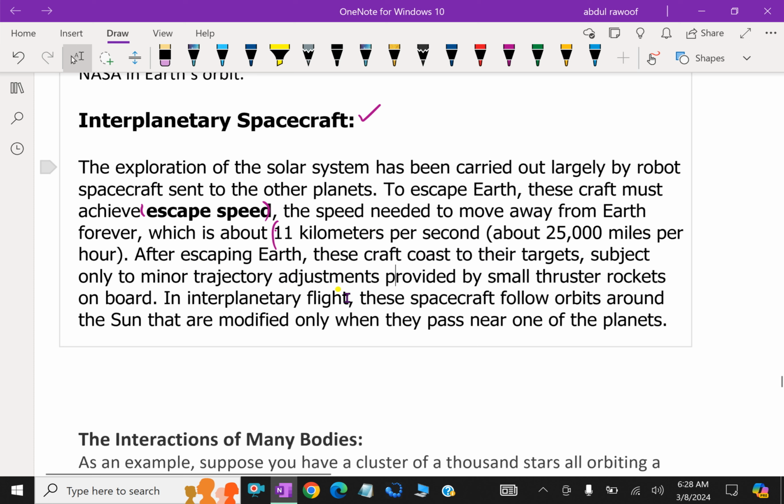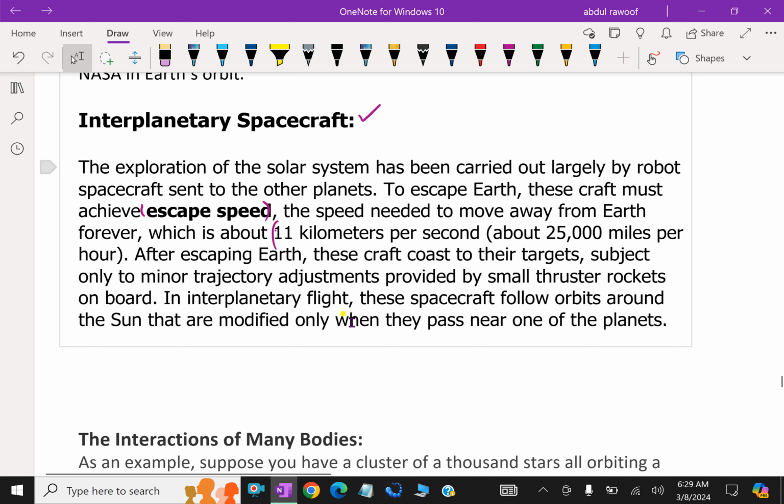After escaping Earth, these craft coast to their targets, subject only to minor trajectory adjustments provided by small thruster rockets on board. In interplanetary flight, these spacecraft follow orbits around the Sun, and they are modified only when they pass near one of the planets.